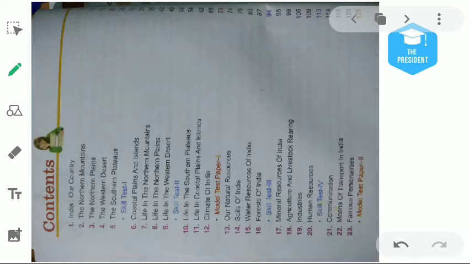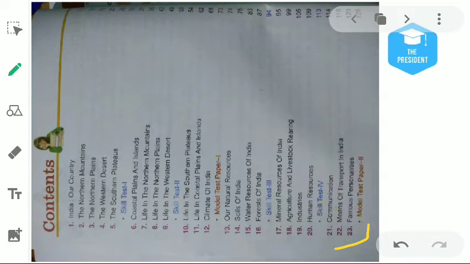In the next slide, we have the total syllabus of Social Studies. Do you know what Social Studies means? Social Studies means to study about other societies. There are so many aspects: economic aspects, historical aspects, geographical aspects. Knowing about everything in detail comes under Social Studies. Your syllabus of this particular subject is divided into 23 chapters.